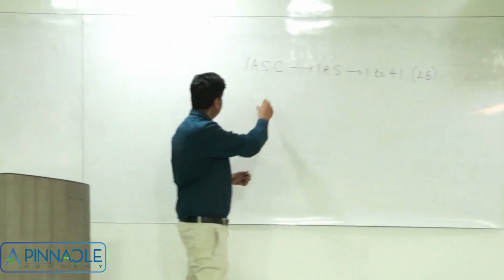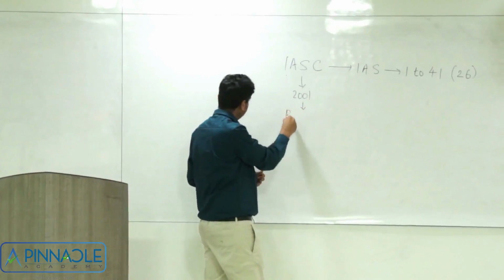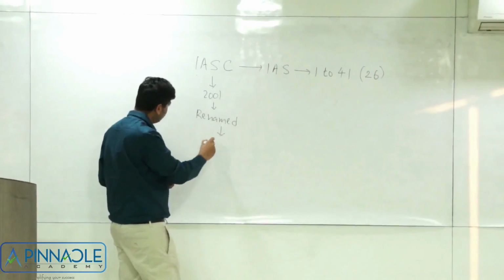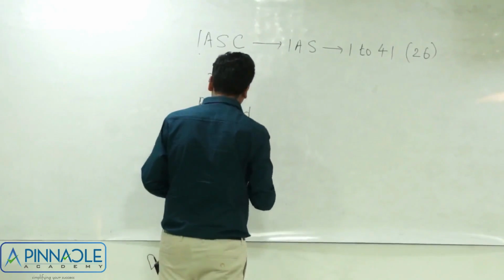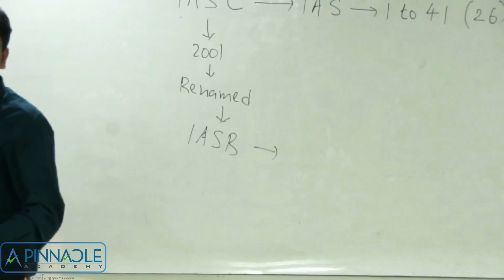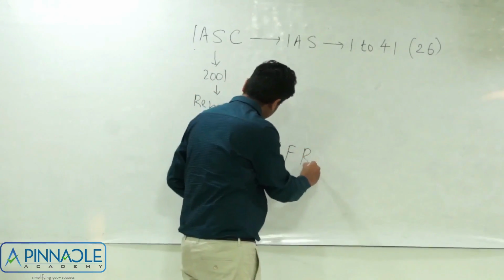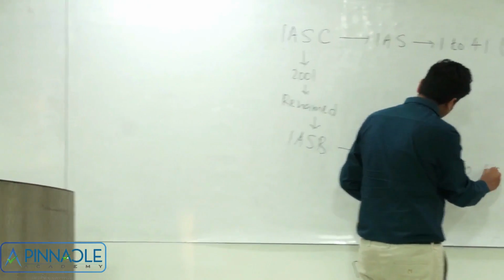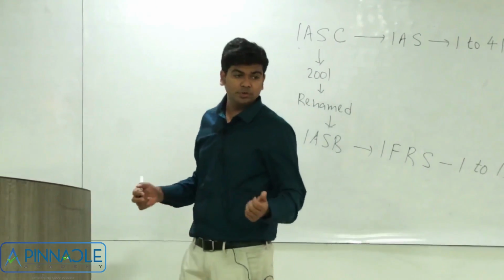Then sometime in the year 2001, the IASC got renamed as IASB, which is the International Accounting Standards Board. And the International Accounting Standards Board started issuing IFRS, which is known as International Financial Reporting Standards. As of now, IFRS 1 to 15 have already been issued.